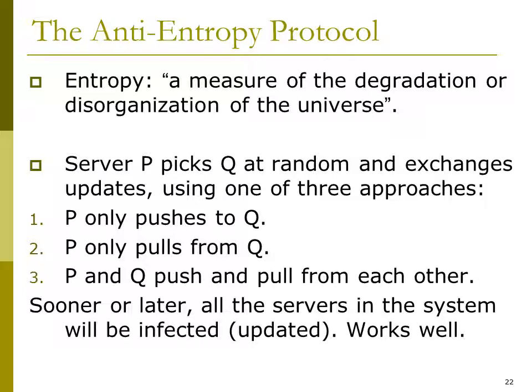The anti-entropy protocol. Entropy is nothing but a measure of the degradation or disorganization of the universe. Server P picks Q at random and exchanges updates using one of three approaches. Number 1, P only pushes to Q. Number 2, P only pulls from Q. Number 3, P and Q push and pull from each other.